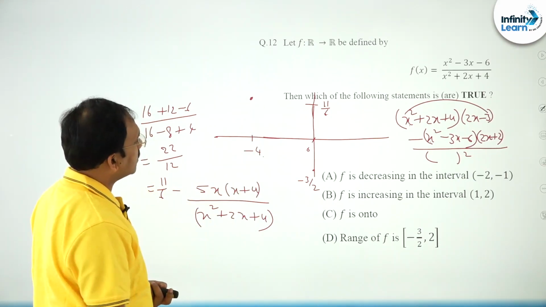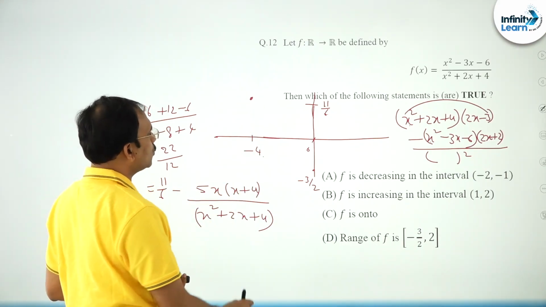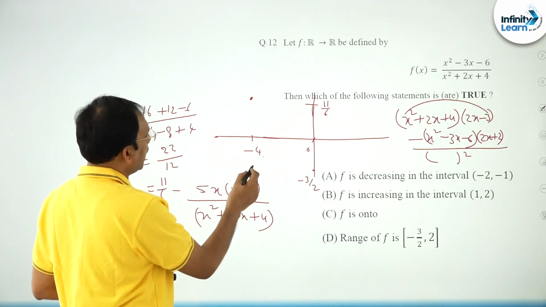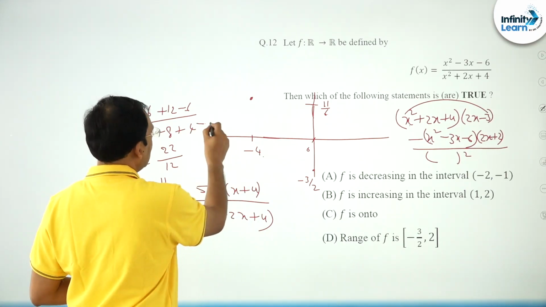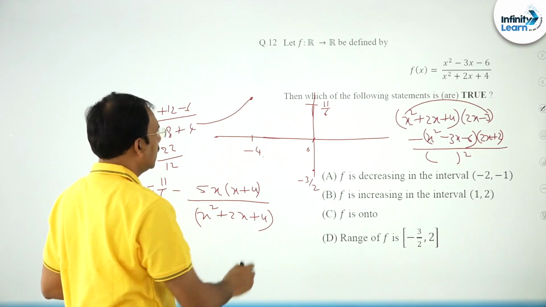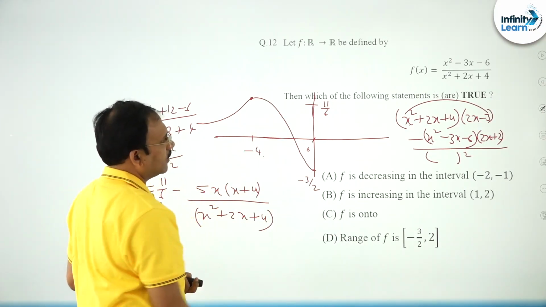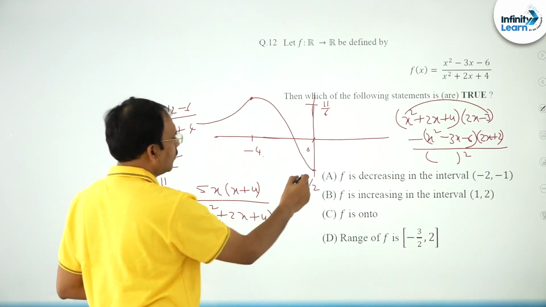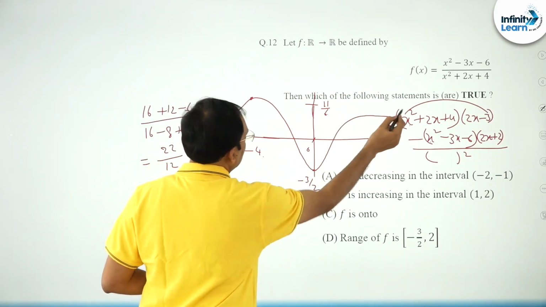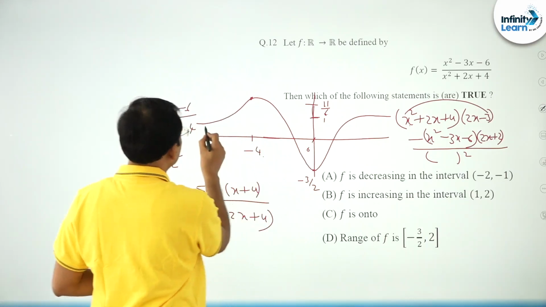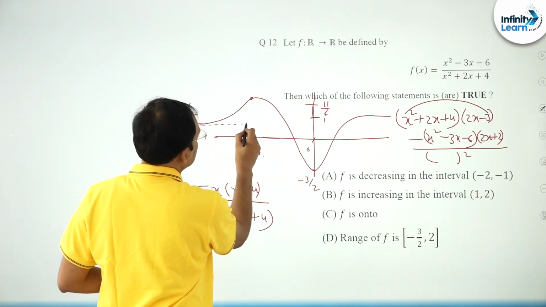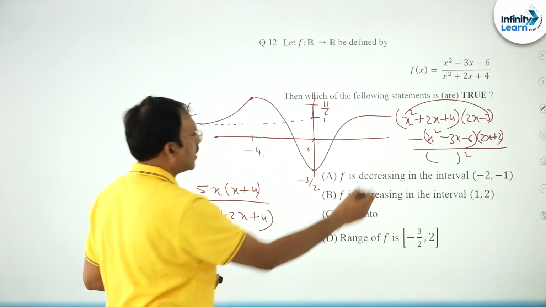So friends, as x tends to infinity it goes to 1, and as x tends to minus infinity also it goes to 1. You see it comes like this, then it's a polynomial kind of, it goes like this. The denominator is never 0, so as x tends to infinity it goes to 1. So this is the 1, friends, suppose. This is the kind of graph.